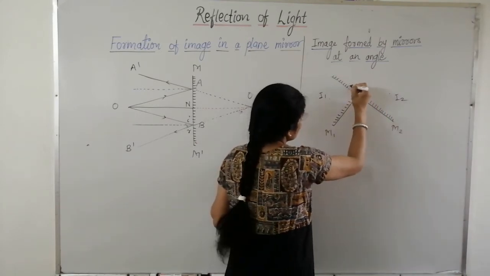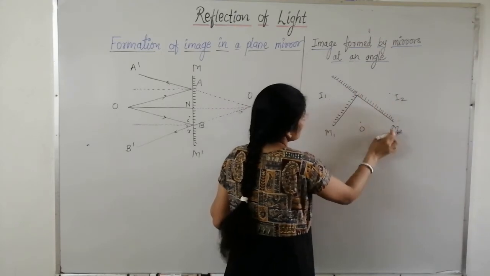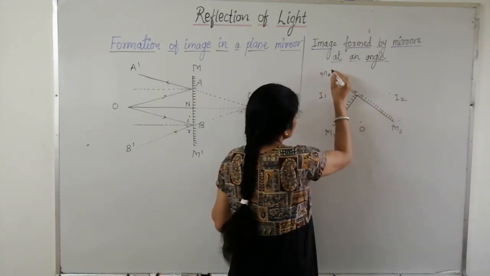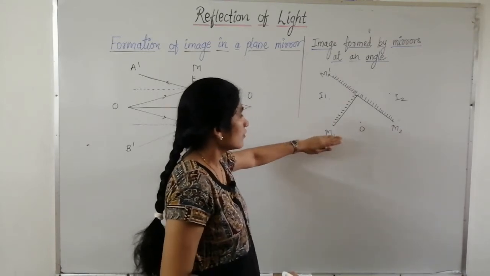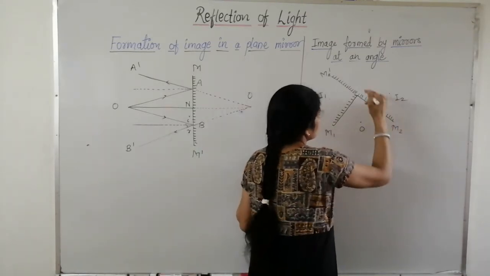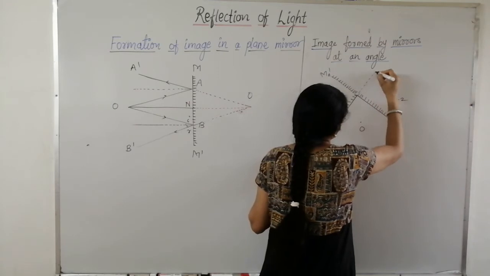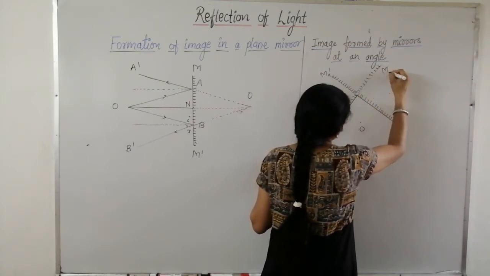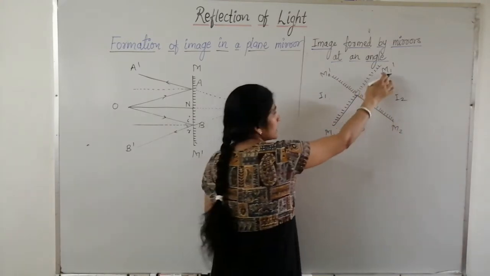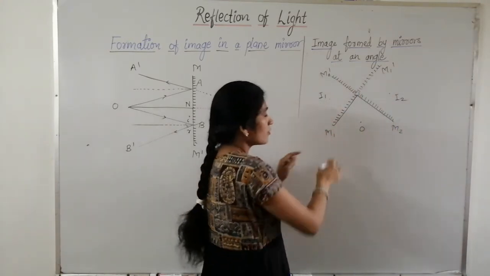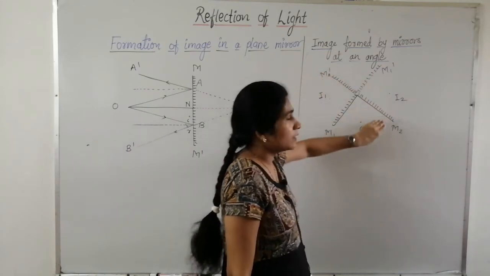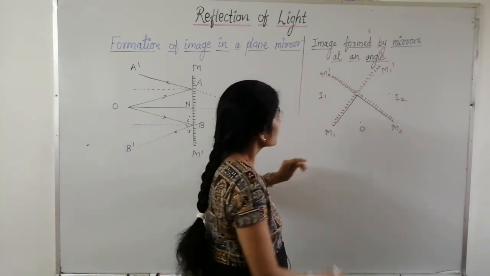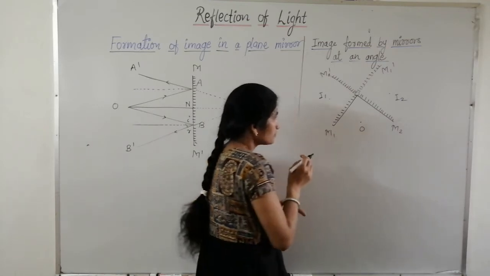So this is the image of mirror M2, which is M2 dash. Similarly, we can obtain the image of M1 in the mirror M2, which is M1 dash. So M1 dash is the image of M1 formed due to the mirror M2, and M2 dash is the image of M2 formed due to this mirror M1.